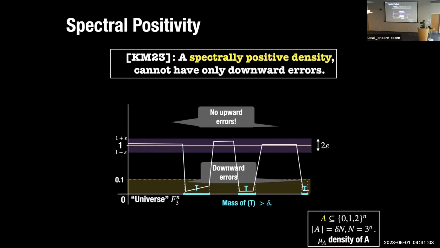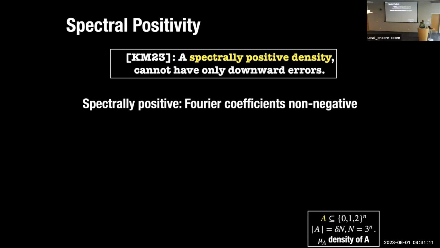And one of the main things that we exploit is that for a large family of distributions, this cannot happen. If your density is spectrally positive, you cannot have only downward errors. If you have downward errors, you must have upward errors. And spectrally positive just means that Fourier coefficients are non-negative. For any function, I can look at its Fourier coefficients. As long as they are non-negative, it cannot have only downward errors.